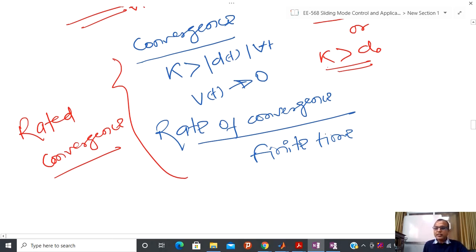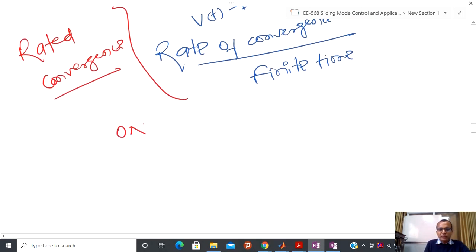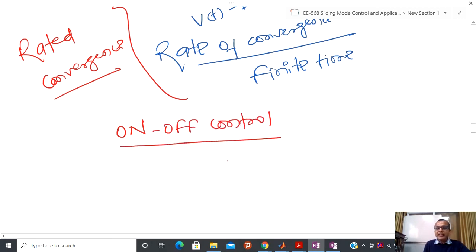So let us come to the conclusion of on-off control, because that is very important. If I have any first order differential equation, because whatever conclusion we are drawing here, we are drawing for first order differential equations.